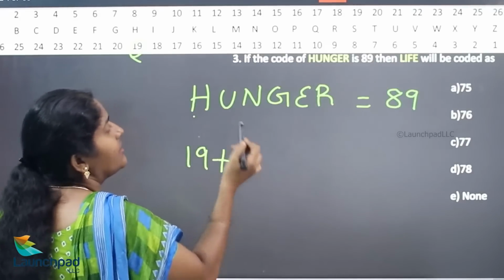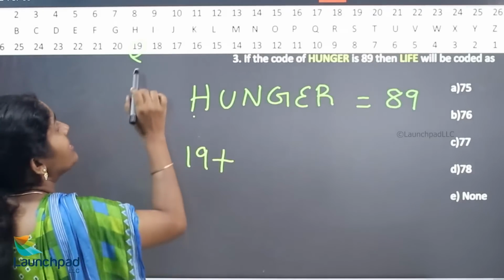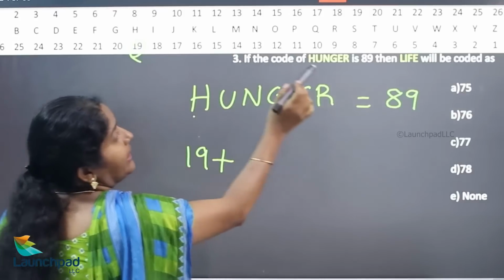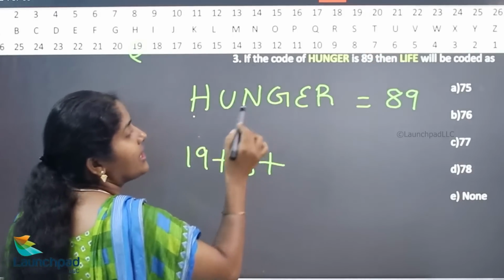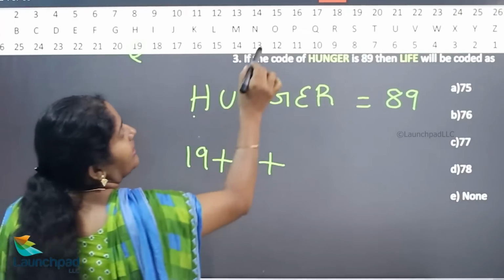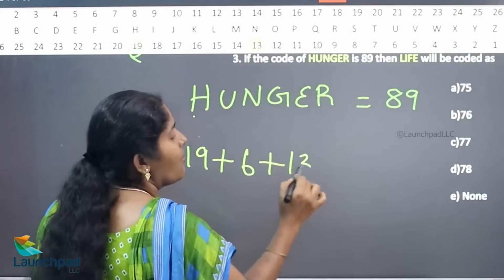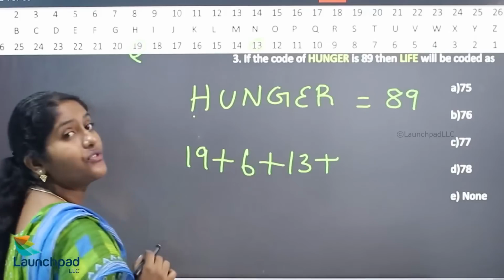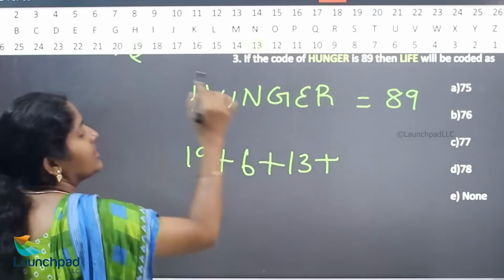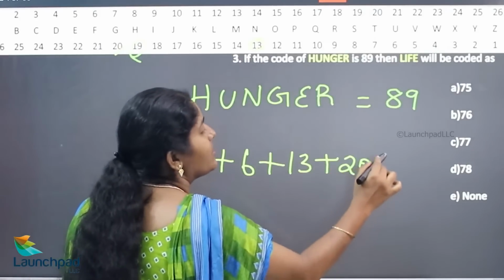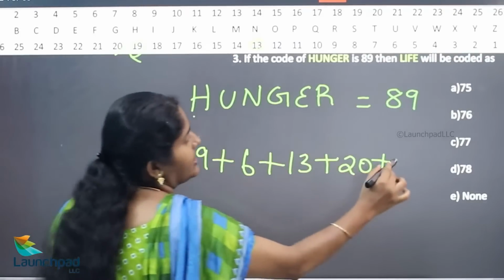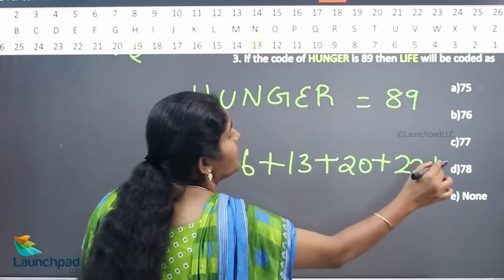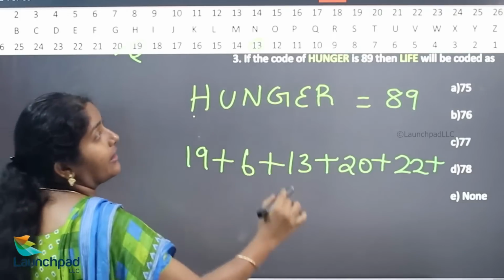What is the reverse value of U? Here U is 6. What is the reverse value of N? 13. What is the reverse value of G? 20. Plus what is the reverse value of E? 22. Plus what is the reverse value of R? 9.